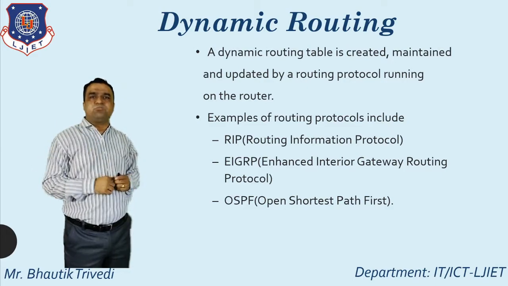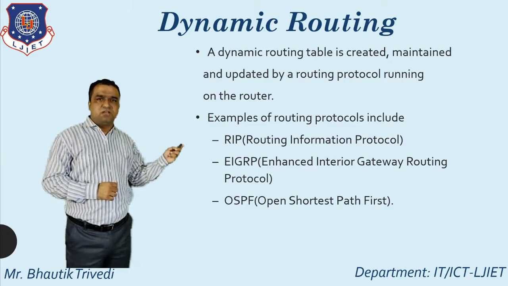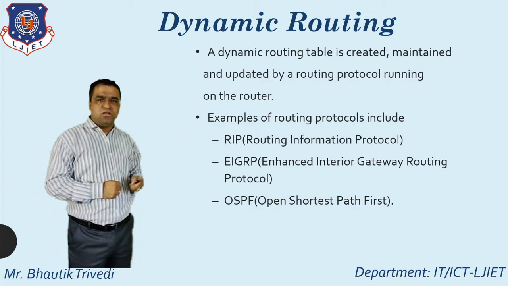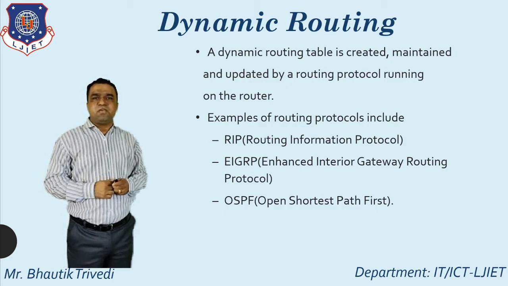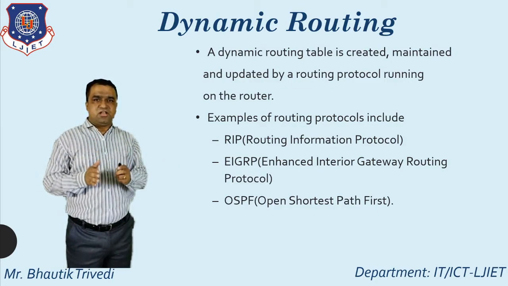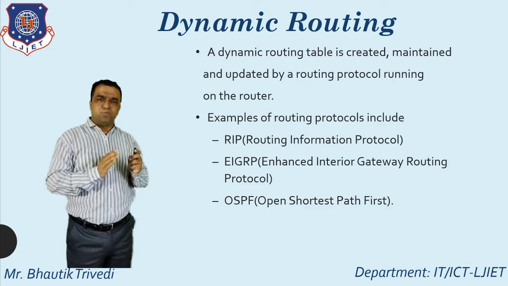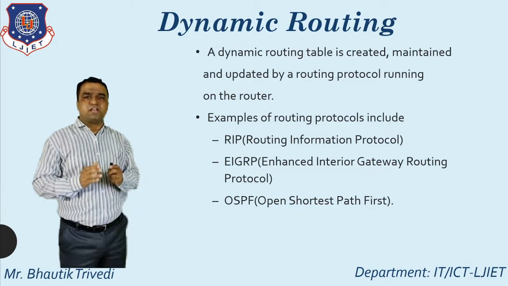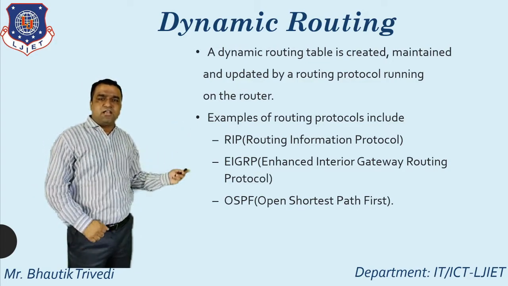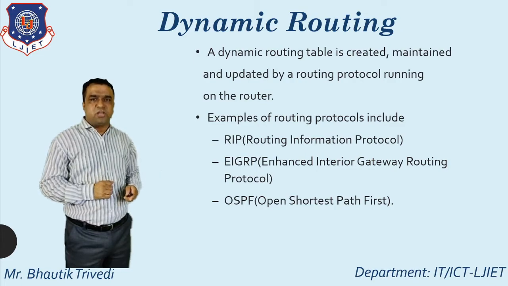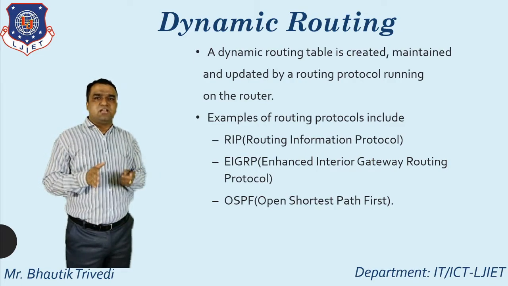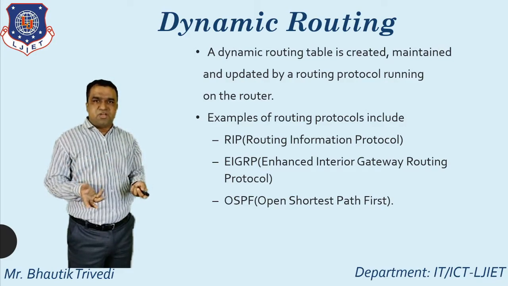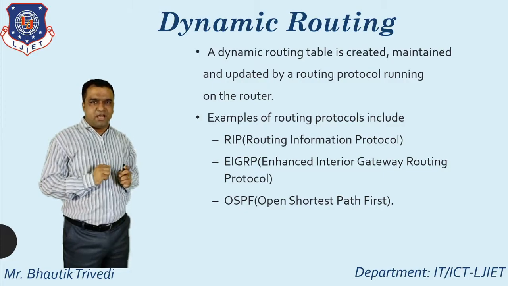Which ones are examples of dynamic routing? First one is known as RIP. RIP means Routing Information Protocol. Second one is known as EIGRP, the Enhanced Interior Gateway Routing Protocol. And the third one is known as OSPF, Open Shortest Path First. So these are all examples of dynamic routing. Up to this point, the discussion is totally regarding the concept of static routing and dynamic routing and the definition behind them.